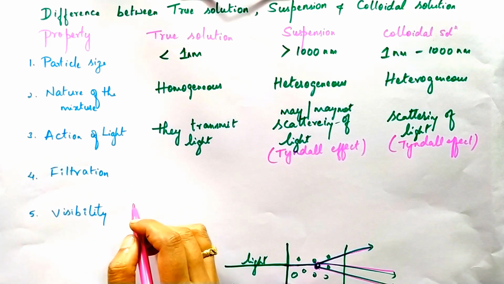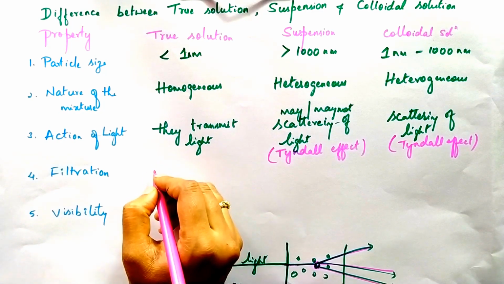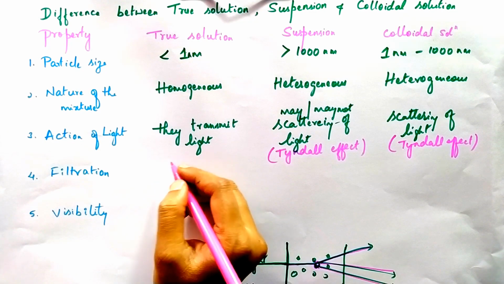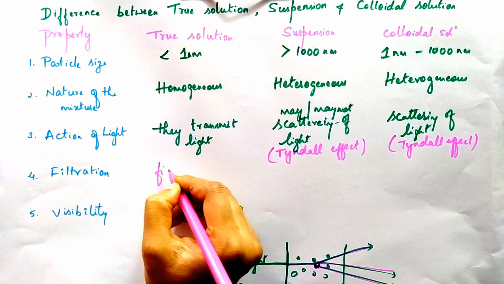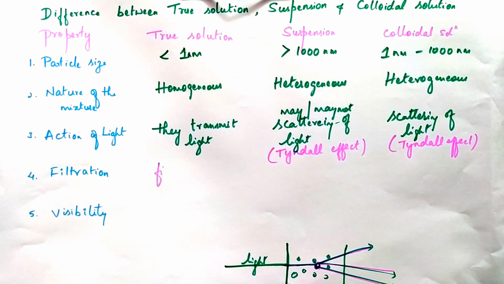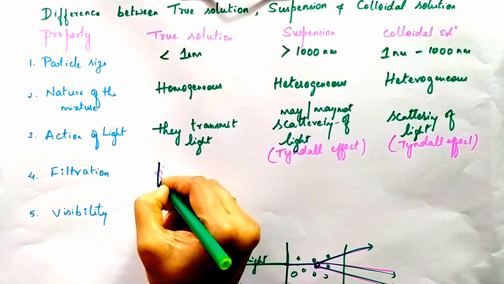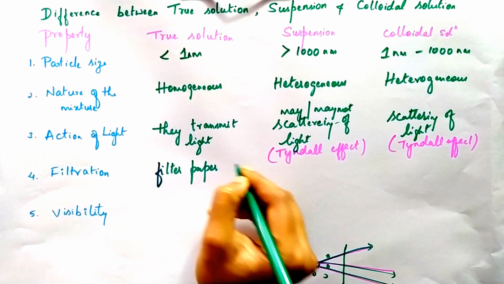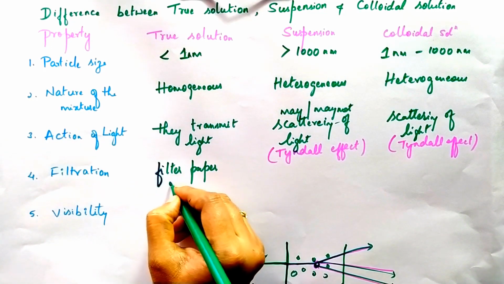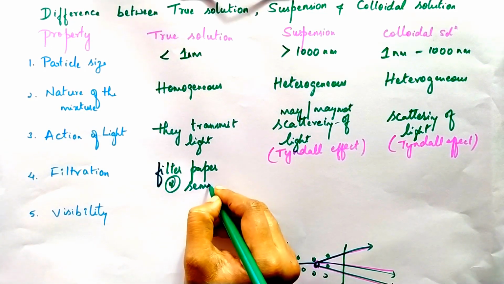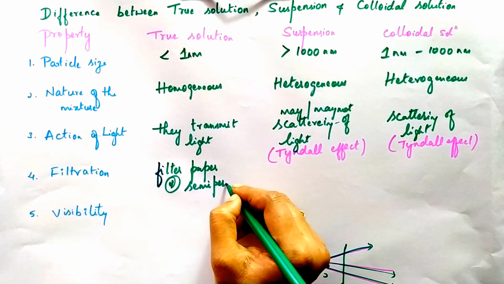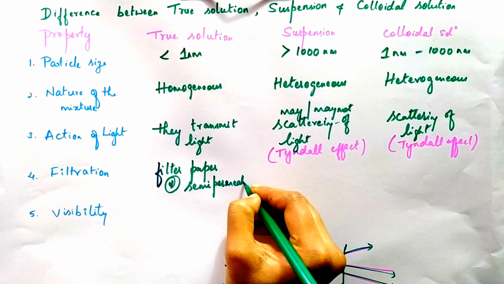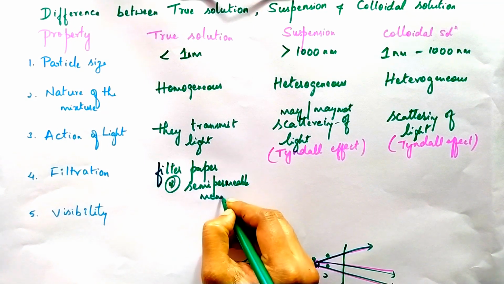In filtration, the true solution passes through the common filter paper. The particles pass through the filter paper or through the semi-permeable membrane.